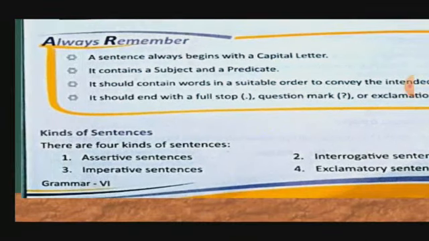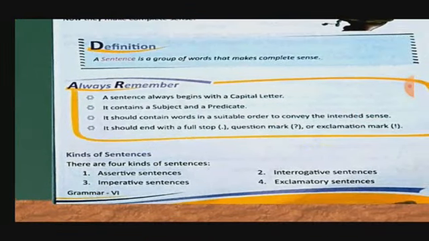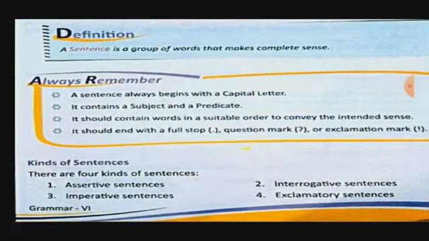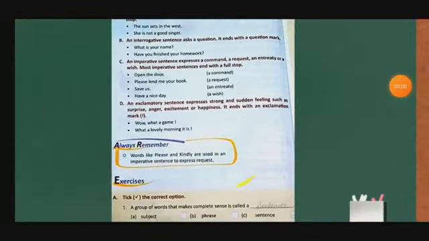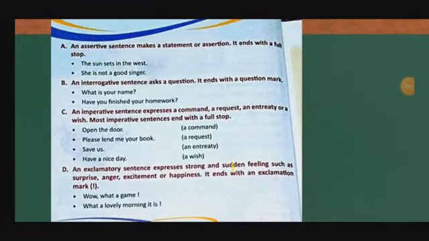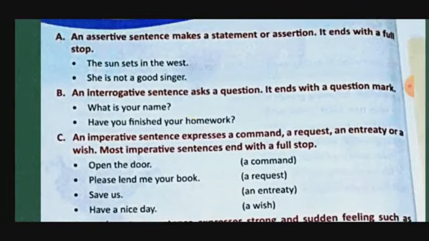So here, kinds of sentences. There are 4 kinds of sentences: assertive, interrogative, imperative and exclamatory. Already I told you. Okay. So I hope till here you understood. Now, an assertive sentence makes a statement or assertion. It ends with a full stop. How? Look here. The sun sets in the west. She is not a good singer. These are the assertive sentences.